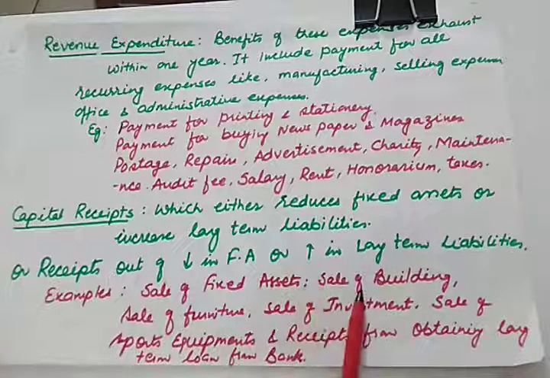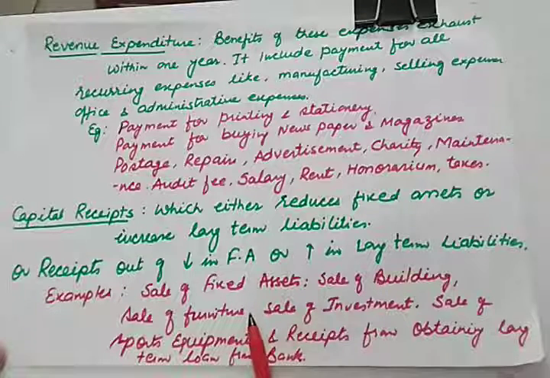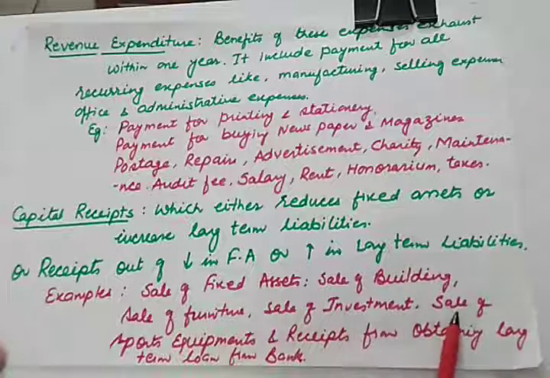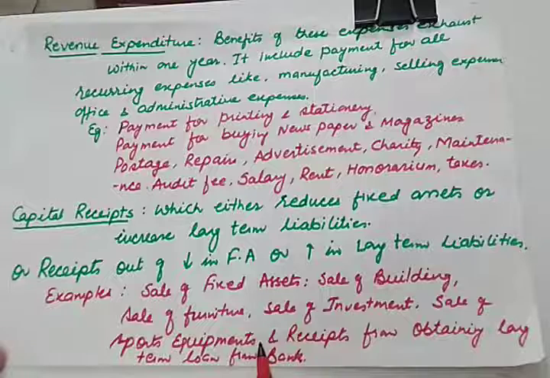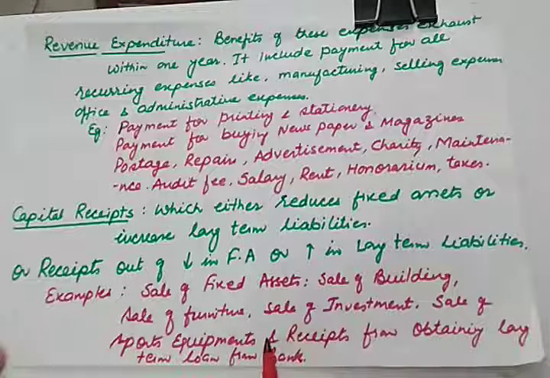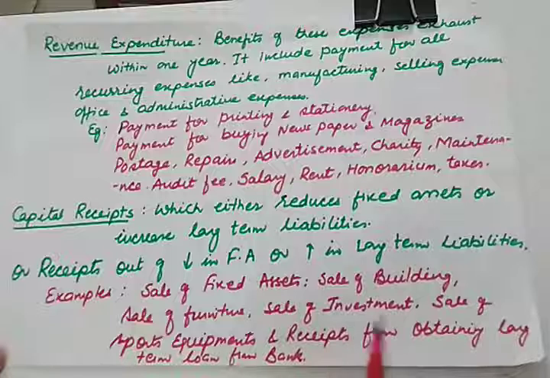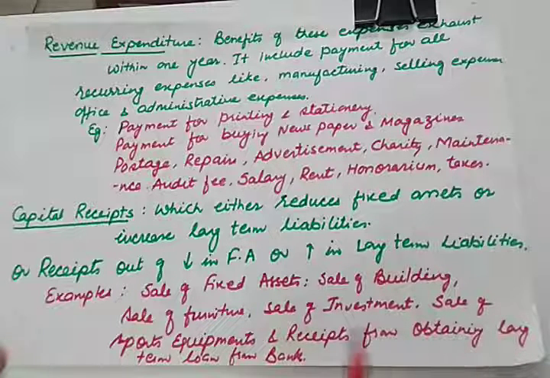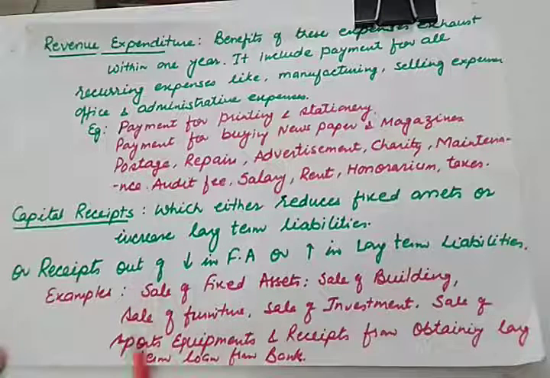You will be selling your building, your furniture very occasionally, sale of investment, sale of sports equipment, in case of non-profit organizations, especially in case of sports club, receipt from obtaining long-term loan from bank. So all these are the examples of capital receipt.